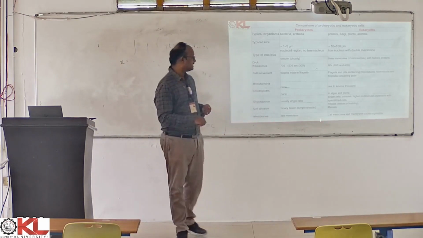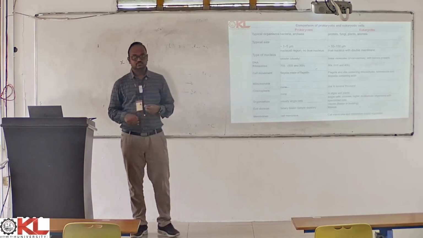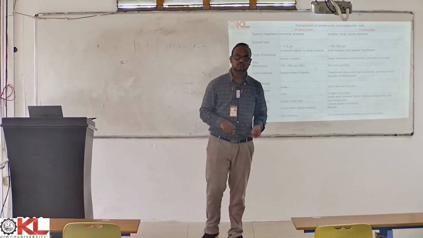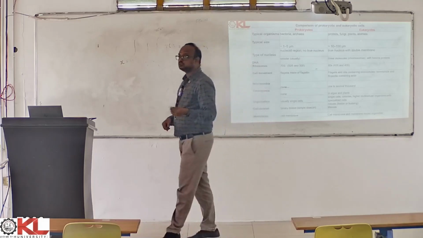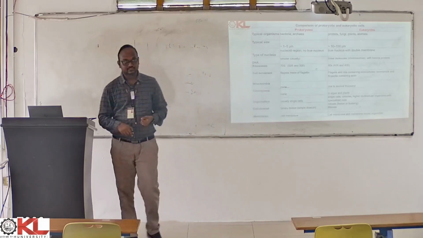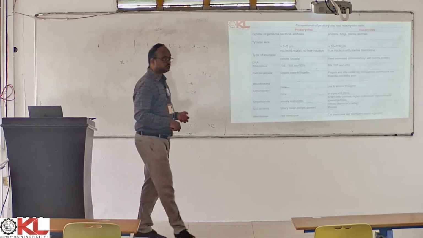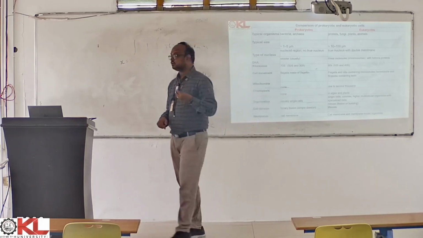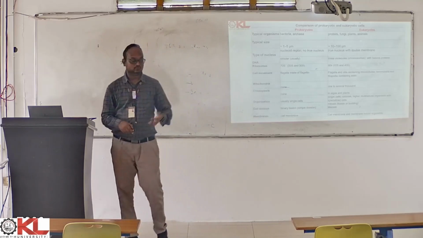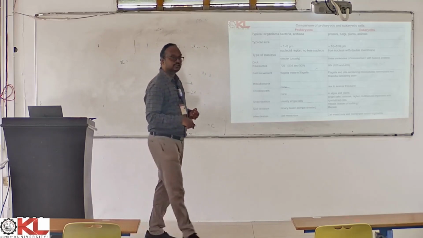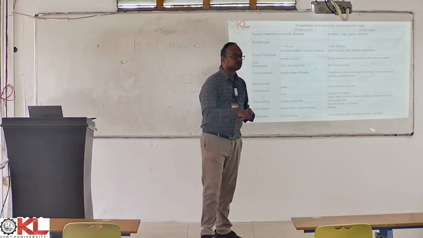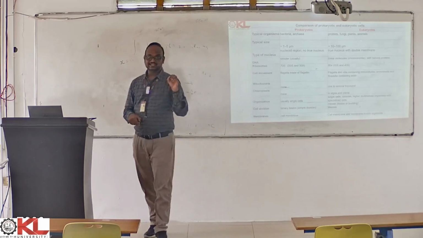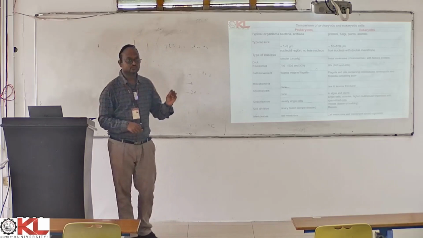Whereas in case of eukaryotes, some types of organisms will have a cell wall, like a plant will have a cell wall made up of cellulose, hemicellulose, and pectin. And some eukaryotes like animals do not have a definite cell wall, right? That's one major difference. But all the organisms will have a cell membrane as well as intracellular organelles like mitochondria,